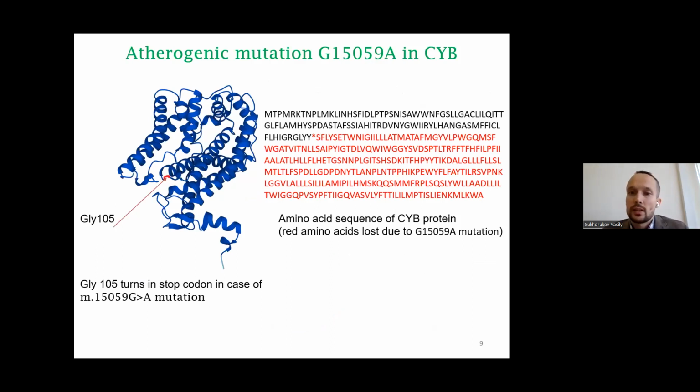So about the mutation, the 15059 mutation in the cytochrome B gene is mainly found in lipofibrous plaques and positively correlates with the age of patients with coronary atherosclerosis and coronary artery disease. This mutation is a nonsense mutation that causes the formation of a stop codon, resulting in the loss of 276 amino acids. This loss is indicated on the picture by red color.